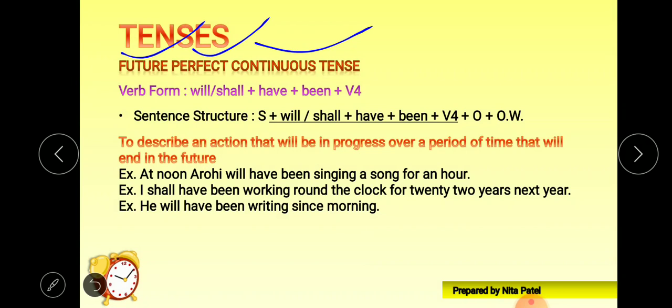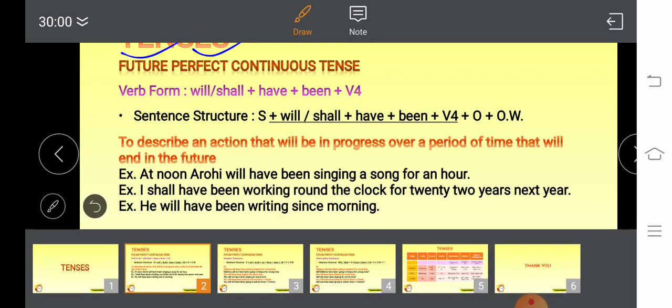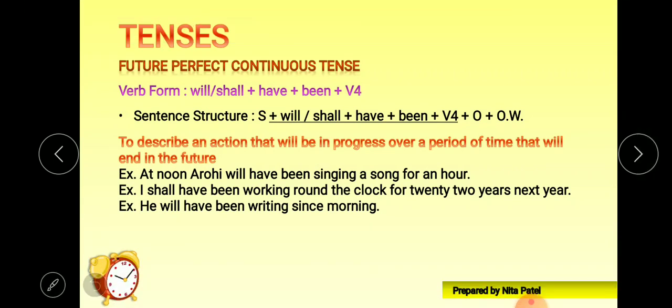Let's learn it one by one. First, that is verb form. Again, here the verb form is will or shall. Without will shall, future is incomplete. So will shall plus we require have, plus we require been, and plus we require V4. Shall will have been plus V4.